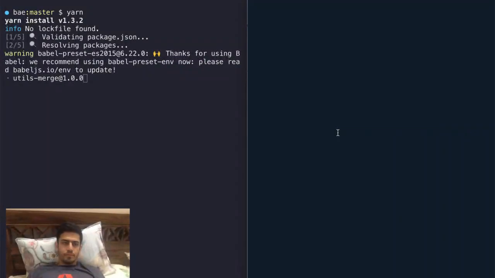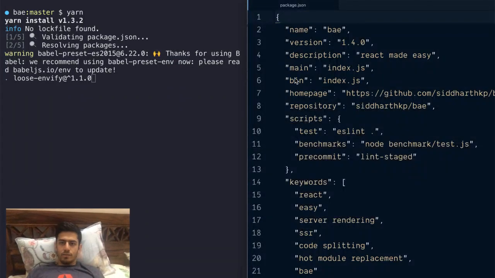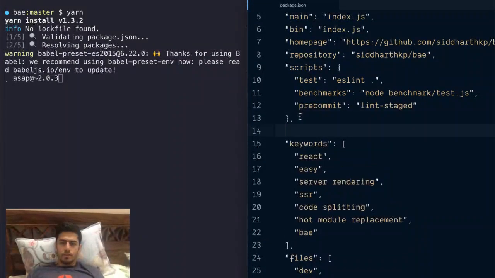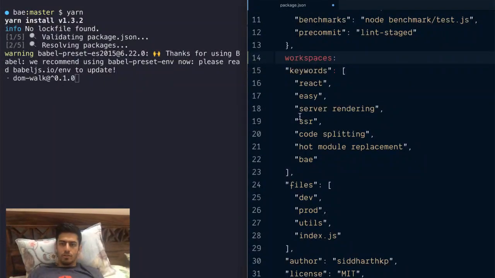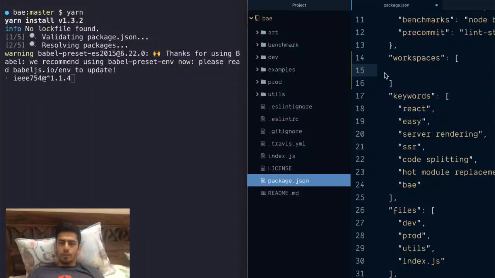Cool. So this is obviously going to take forever. I should have probably done this step before I started this live stream. But there are things that I can still do. I know that for Yarn workspaces to work, you have to declare workspaces in your package.json, which is an array, and then you can give the name of the folders where it should work.